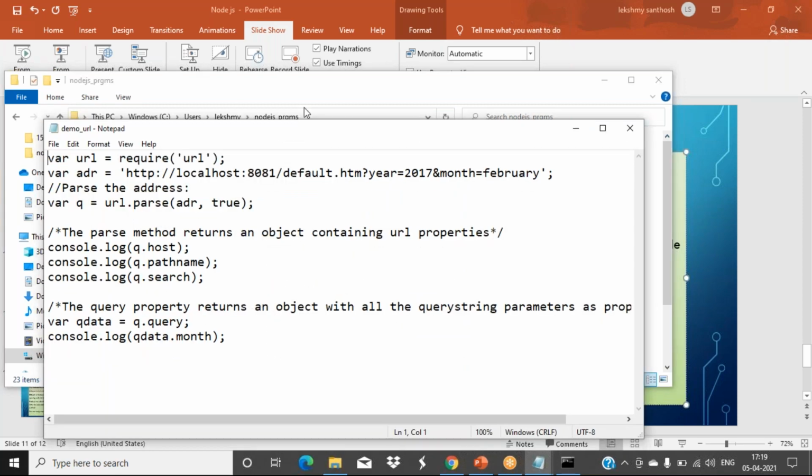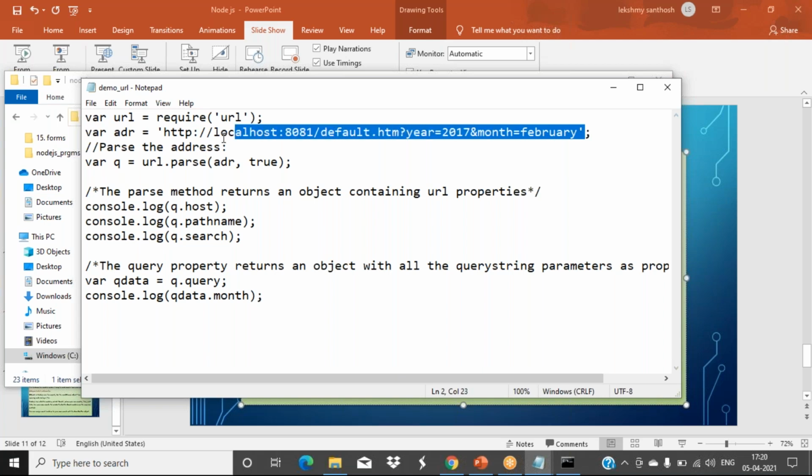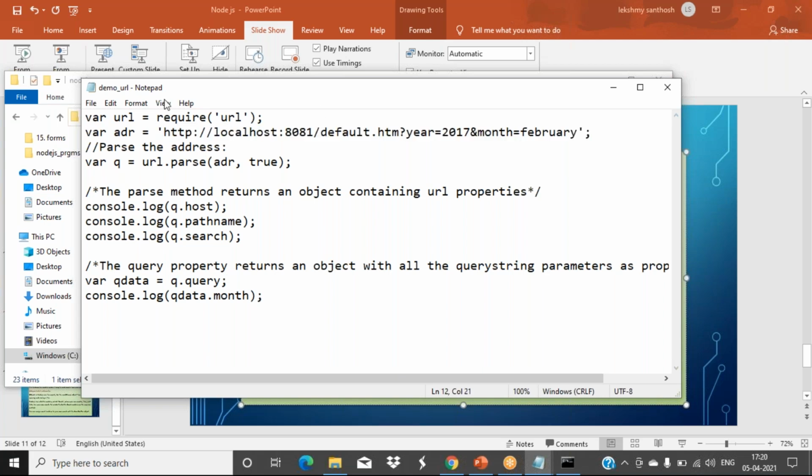So we have included the URL module there. Now here we type one address, HTTP localhost, this is the port number, some default.html file, and we are giving a URL like this, question mark, then what is the year, what is the month, like that, some URL form is given here. That is in this variable adr. Now this we have to extract into different parts.